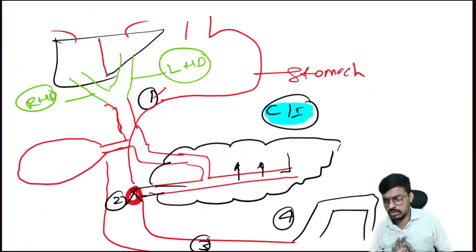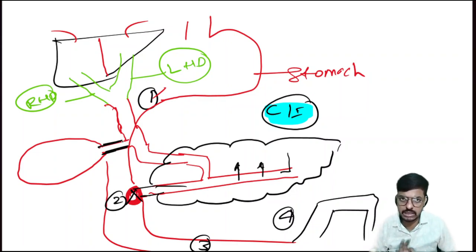And one more anatomical question will be generated here. The common bile duct is a combination of the right and left hepatic ducts. Okay, this one is a very important question. And where will the cystic duct join? The cystic duct will join the common bile duct.